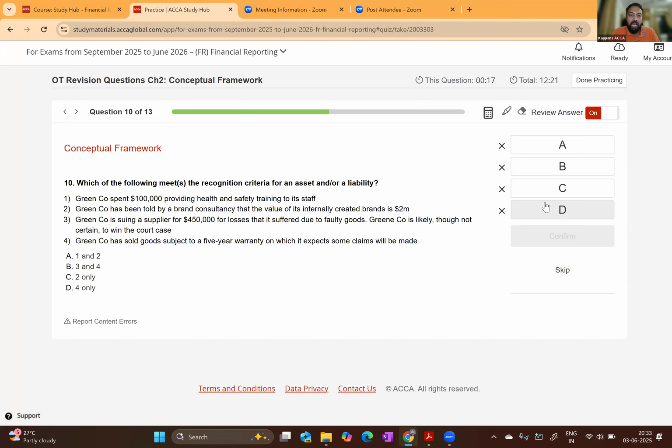Green company spent 100,000 providing health and safety training to its staff. You know that training cost is not an asset, training cost is not a liability, training cost is an expense. So 1 is not the answer. Since 1 is not the answer, we can remove A from the equation.